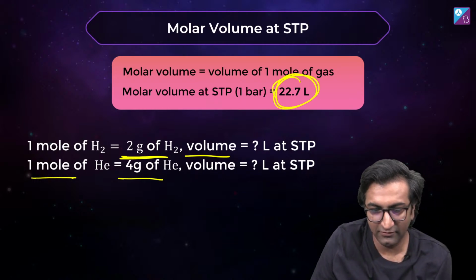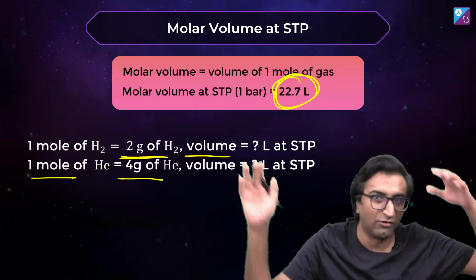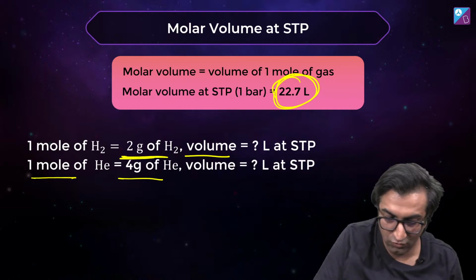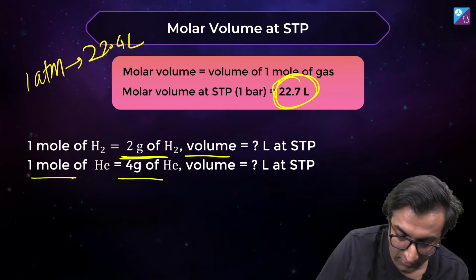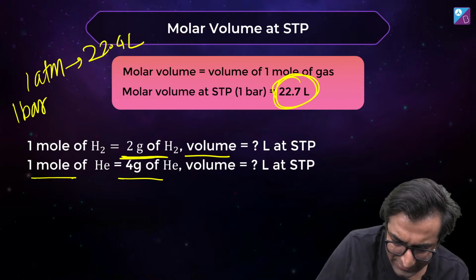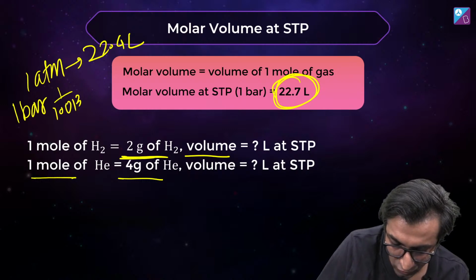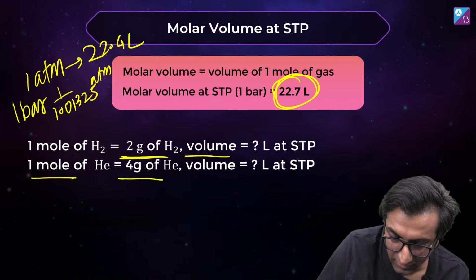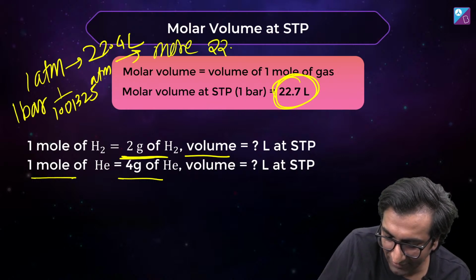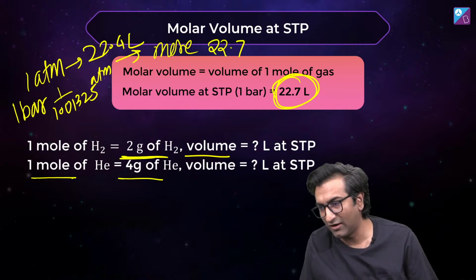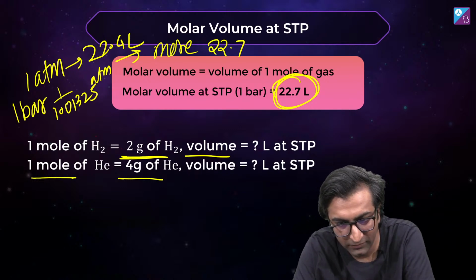It doesn't matter. Sonia, Rajan, everyone who's like, oh my god, 22.4, 22.7. Boss, what you have studied is that 1 atmosphere is 22.4 liter. What is 1 bar? 1 bar is lower than 1 atmosphere. Okay, 1 bar is 1 by 1.01325 atmosphere. It is smaller. So obviously its volume will be more. How much more? It will be 22.7. Get a calculator. That's why I said check. Pranam Arya, thank you.